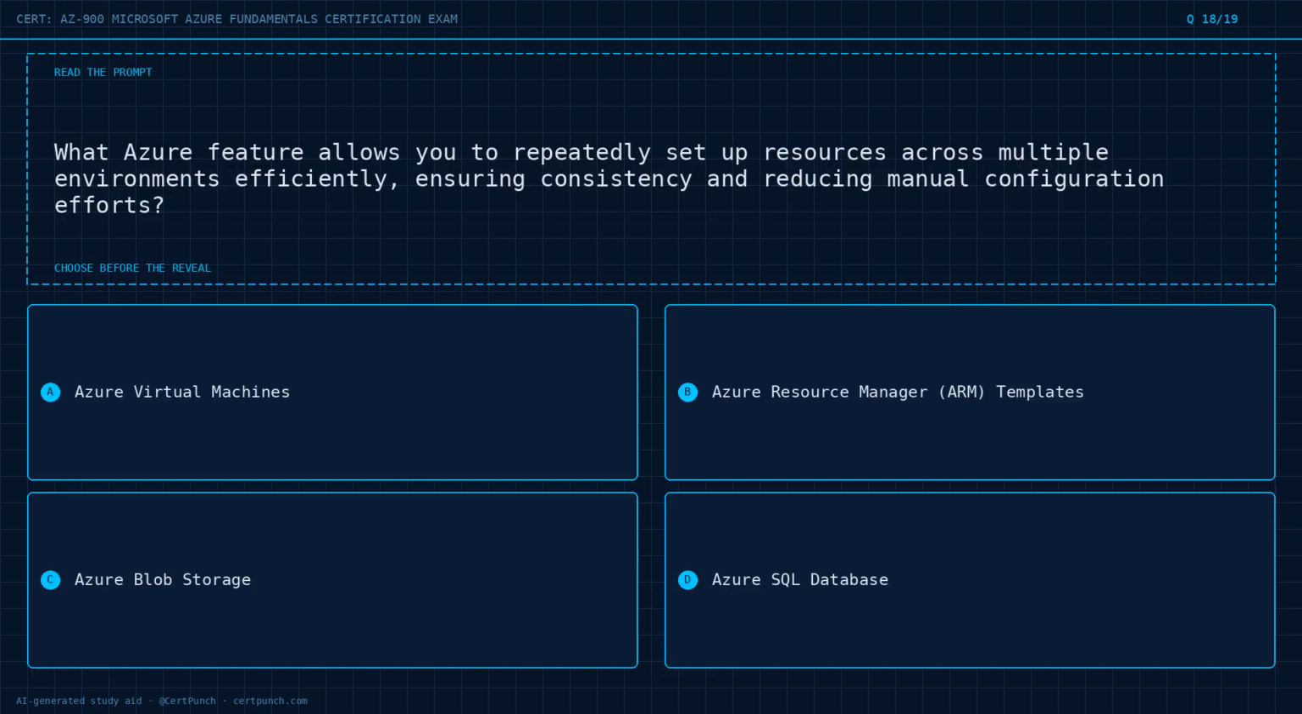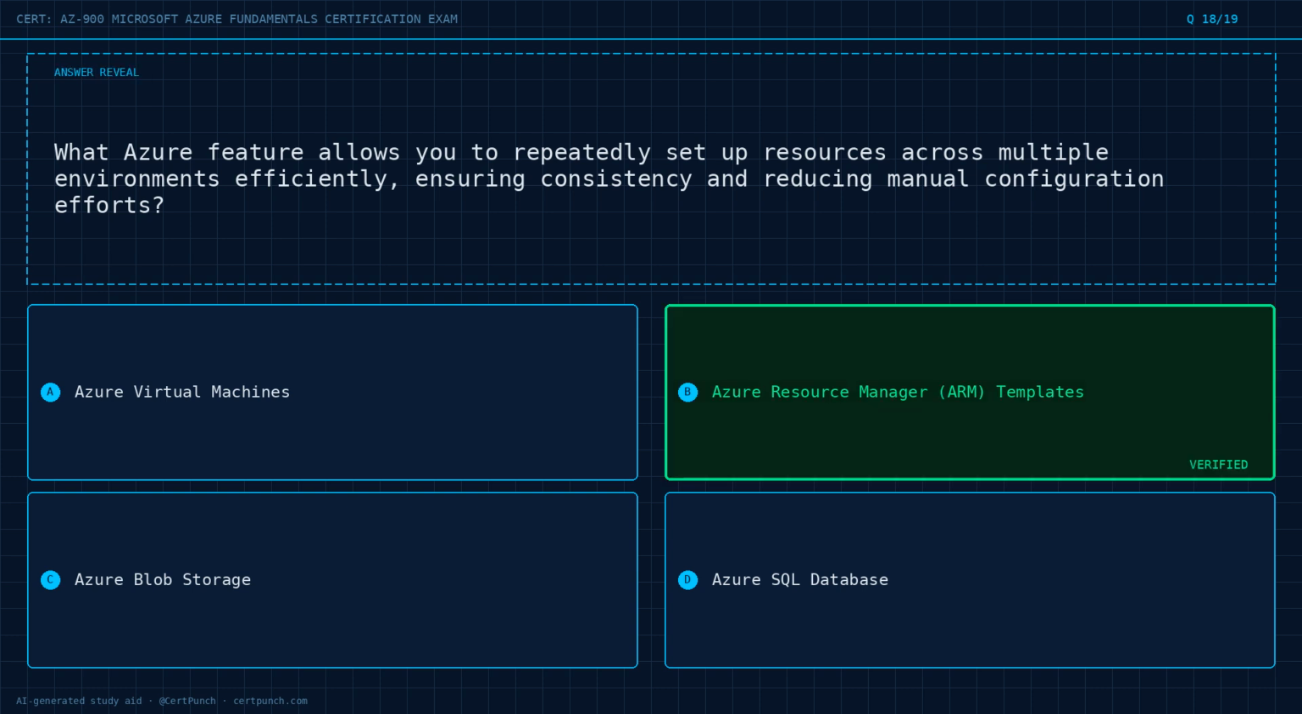Question 18 of 19. What Azure feature allows you to repeatedly set up resources across multiple environments efficiently, ensuring consistency and reducing manual configuration efforts? Option A, Azure Virtual Machines. Option B, Azure Resource Manager, ARM templates. Option C, Azure Blob Storage. Option D, Azure SQL Database. Choose the best answer before the reveal. Commit to it now.